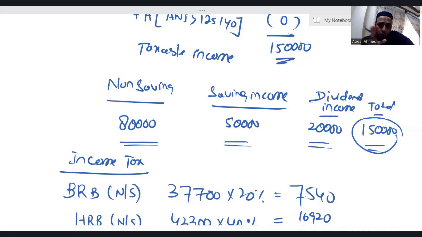gets nil rate band 0 for the saving income. Dividend income, no issue at all. But when it comes to saving income, this individual in this question is not getting any nil rate band for the saving income. Why? Because this individual is an additional rate taxpayer. How did I decide? By looking at 1,50,000. Obviously 150 is exceeding the higher rate band limit. So this individual is an additional rate taxpayer, and whoever is an additional rate taxpayer gets nil rate band 0 for the saving income, no nil rate band. Okay.